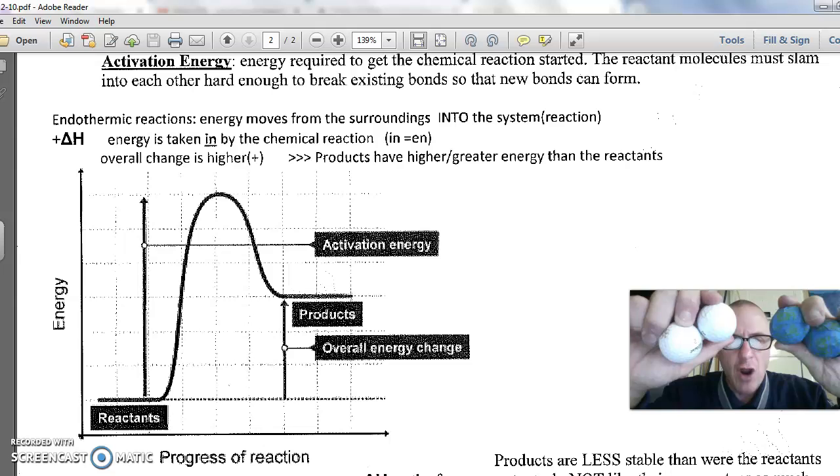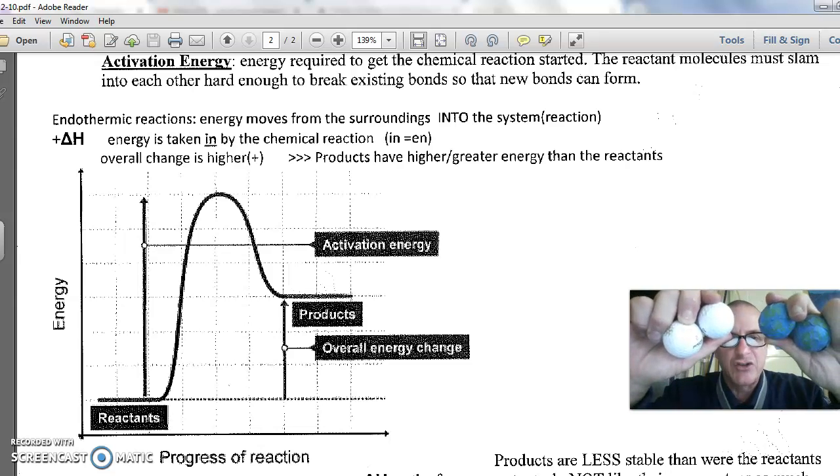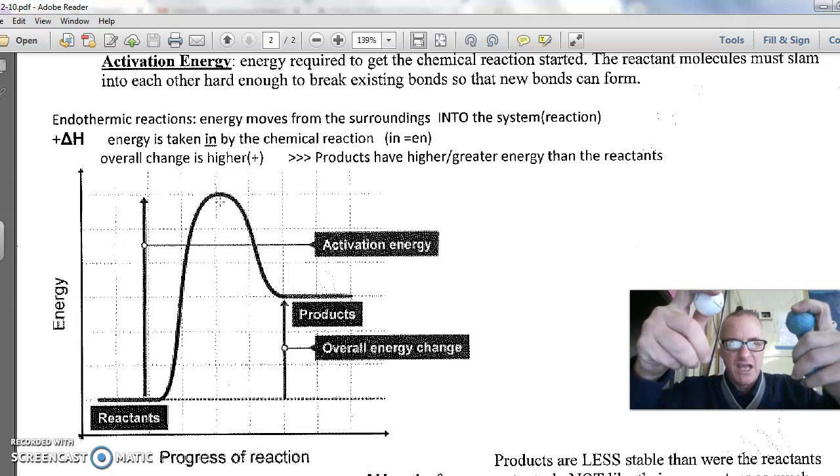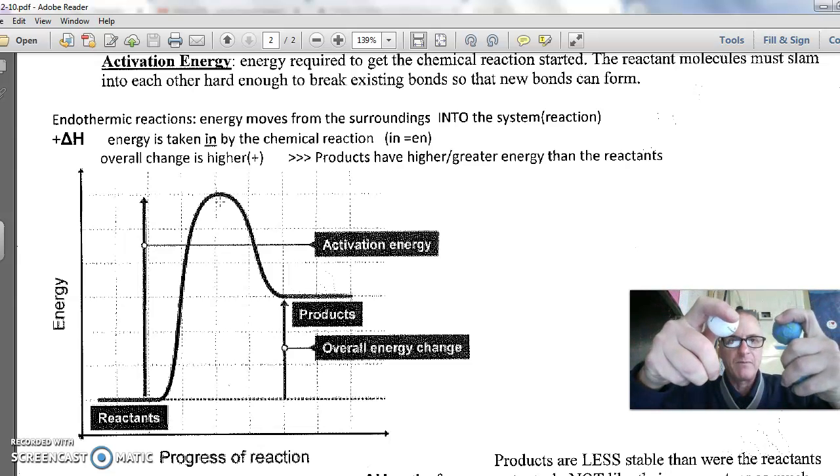To break those strong chemical bonds, it's going to take a tremendous amount of energy. So we're looking at this graph right here. Here's the reactants. They are very stable. To break them apart, I have to add a tremendous amount of energy. My activation energy is right here on this line. From here to here, that is how much energy it took to activate the atoms, to break the atoms apart, to smash them. It took a lot of energy.